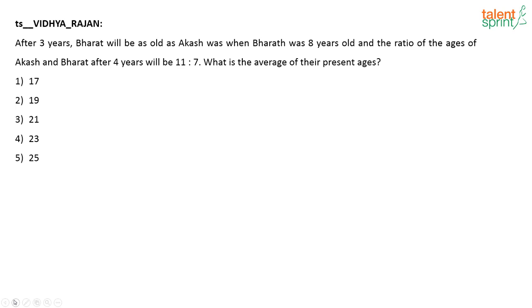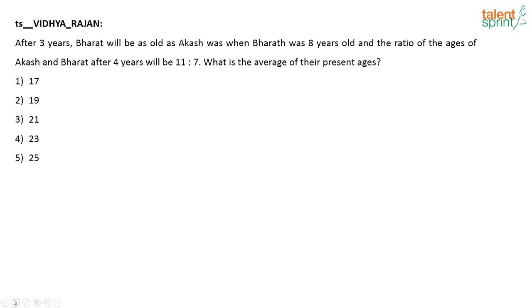After 3 years, Bharat will be as old as Akash was when Bharat was 8 years old, and the ratio of ages of Akash and Bharat after 4 years will be 11:7. What is the average of their present ages? If you solve 1 or 2 questions of this type, then whenever any such question comes, you will be able to understand the logic. So let's see how to approach this question. Any one of you able to solve it? Please tell me if you are able to solve, otherwise I will start solving it.